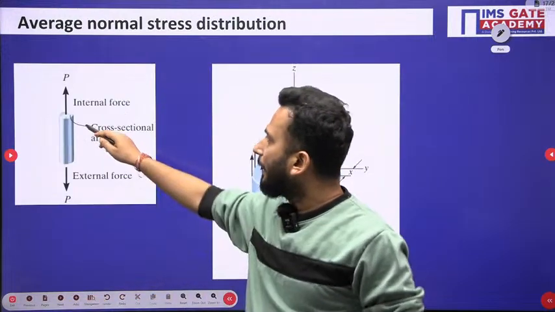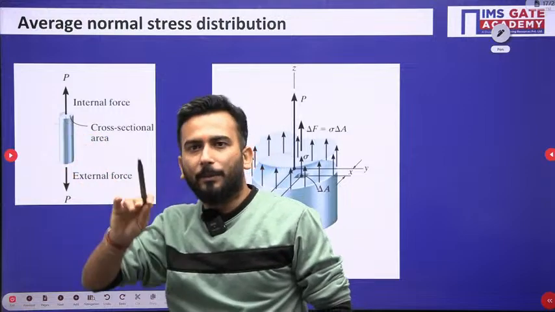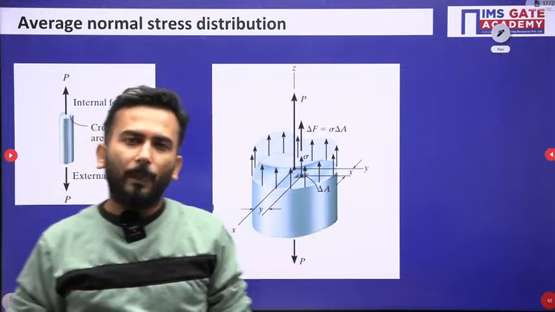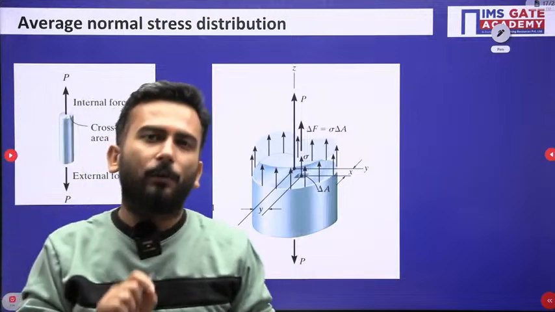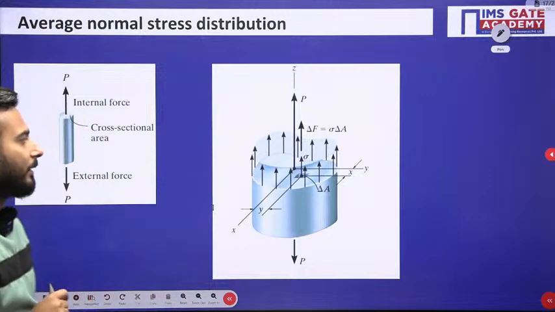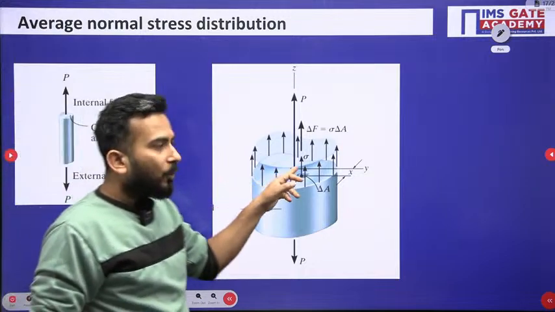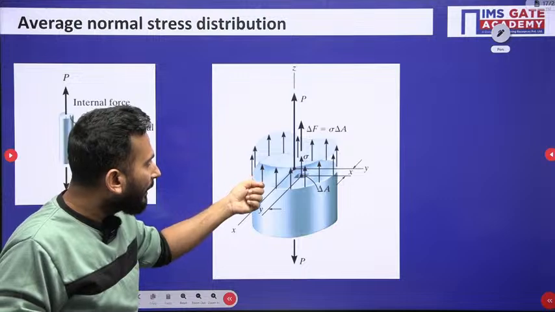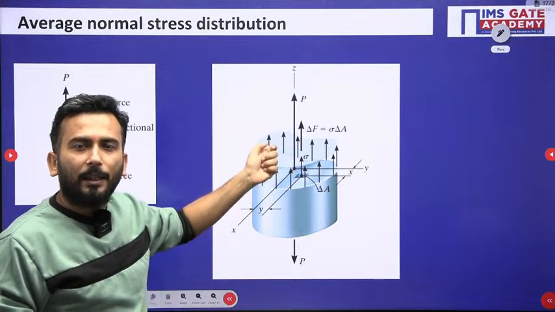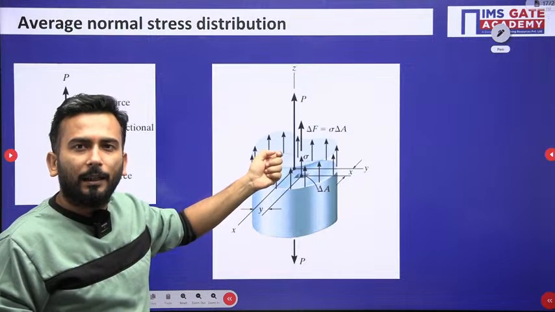So suddenly, you know that there will be some internal force, and it is the distribution of that force that we are interested in. Now see, over here, so many little forces are getting generated.